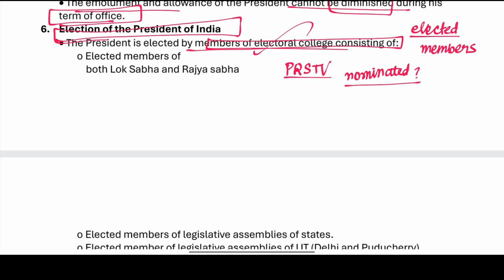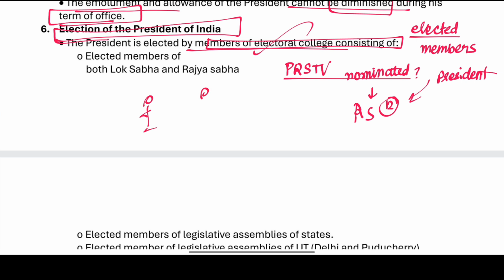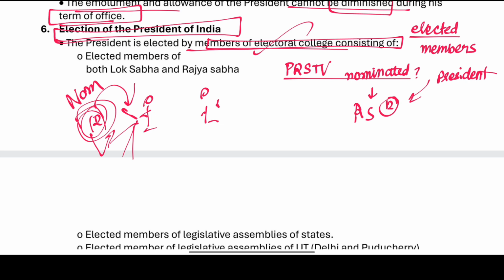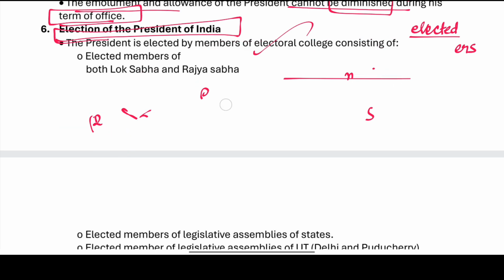The nominated members are not included because, for example, let us take Rajya Sabha. There are 12 nominated members. They are nominated by the President himself. So when there are two candidates for president, he is going to convince people like the already nominated 12 people: if you vote for me, you are a nominated member, I will nominate you again in the Rajya Sabha. Right? They will try to lure them. That is why nominated members are not included in the election.